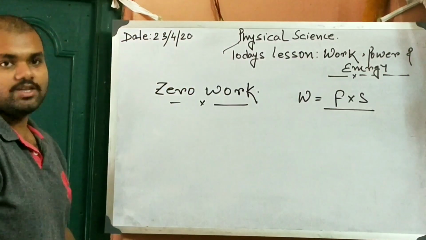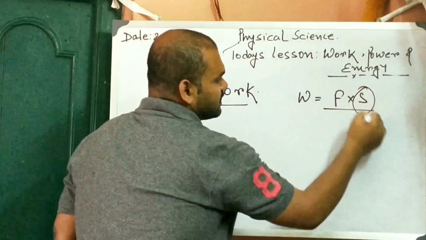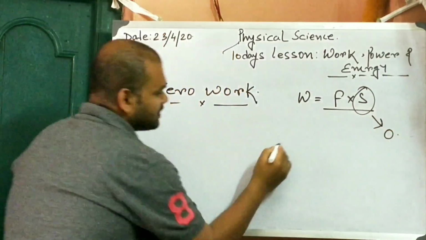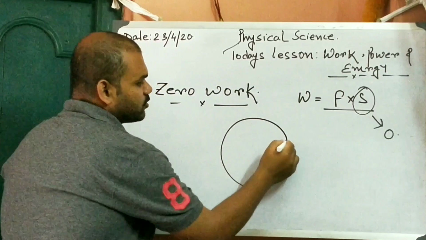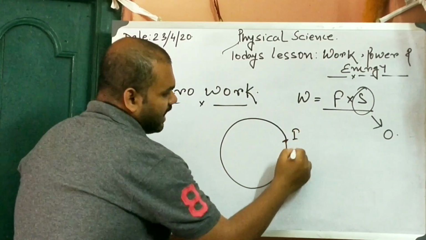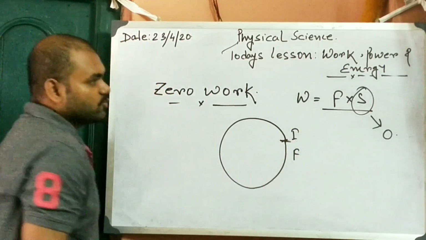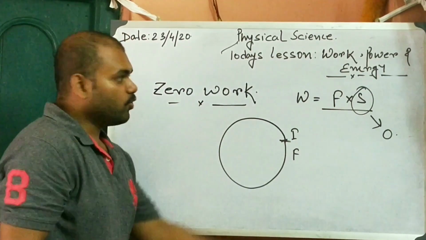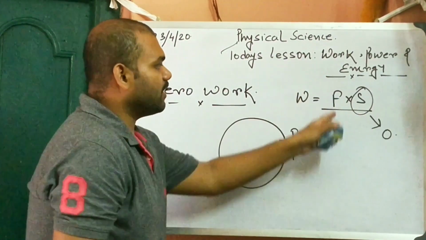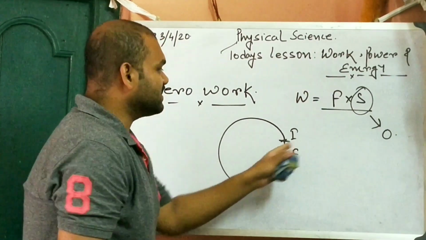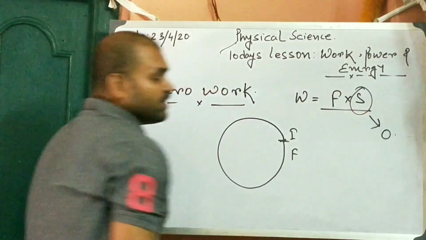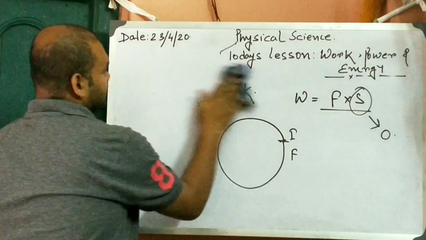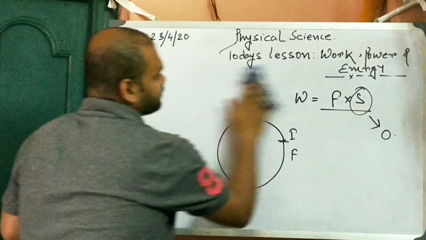Now in case of zero work, displacement is zero. Suppose a body is here, moves in a circular orbit and comes back here. So its initial position and final position coincide, and there is no displacement. So though the body is acted on by a particular force, the work done is zero because the displacement is zero.